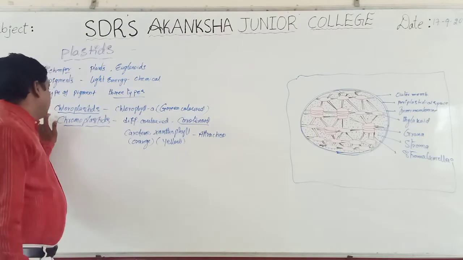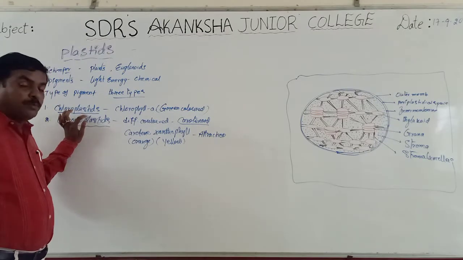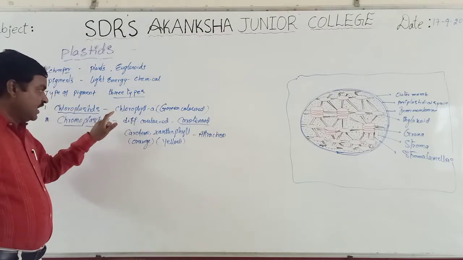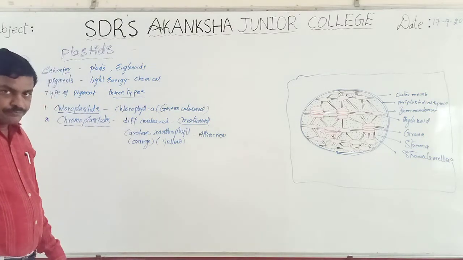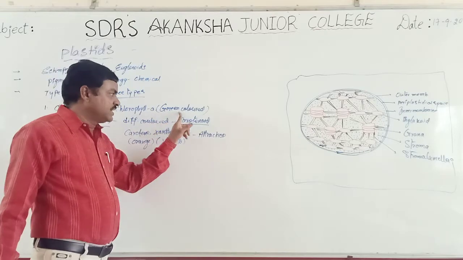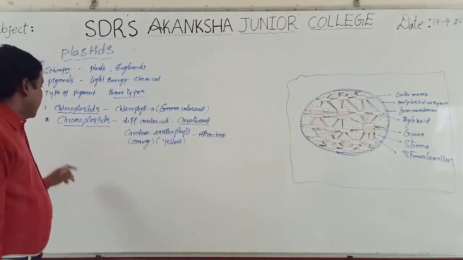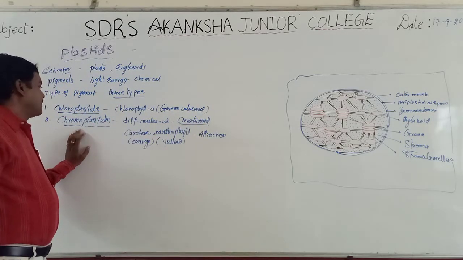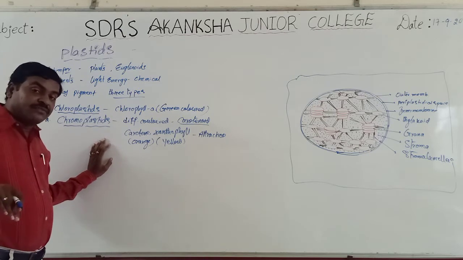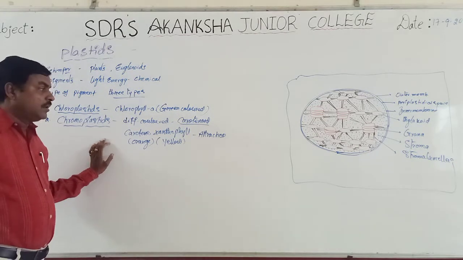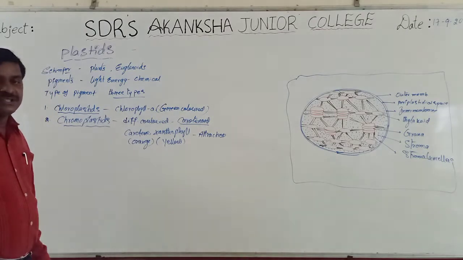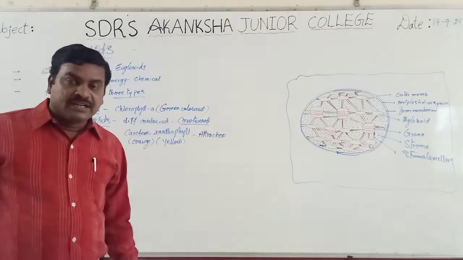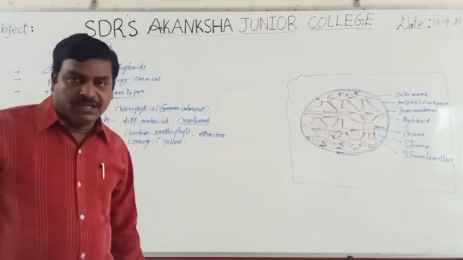Anyhow, green colored plastids are called chloroplastids. Generally, these chloroplastids are present in mesophyll cells. At the same time, the plastids which contain different kinds of colored pigments, like carotenes and xanthophylls, are called chromoplastids. They also provide different colors to the different parts of the plant body.